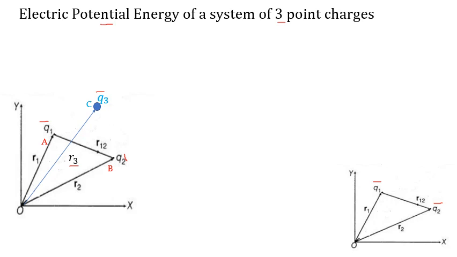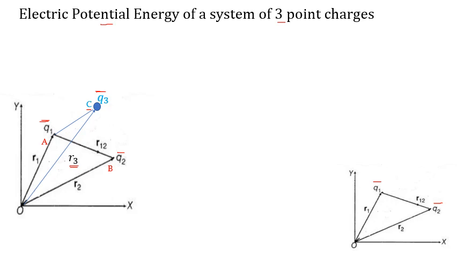To do this, we have to do some work against the field due to q1 and the field due to q2. Yes or no? Against these two fields, we have to do work.